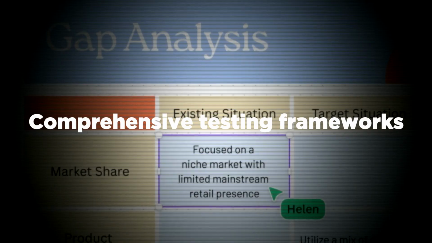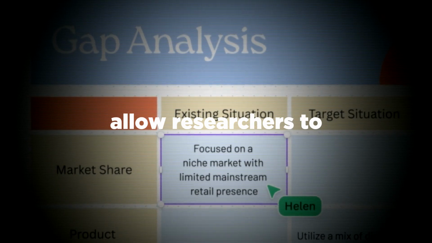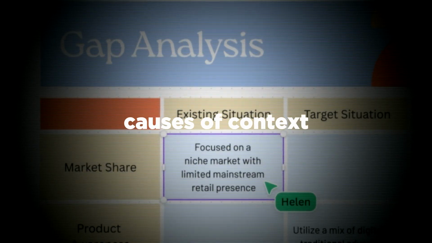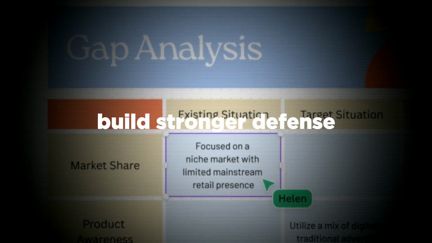This drastic shift highlights why multi-turn evaluation is non-negotiable for a safety team deploying models into high-stakes environments. Comprehensive testing frameworks allow researchers to analyze the core causes of context drift and actively build stronger defense models.